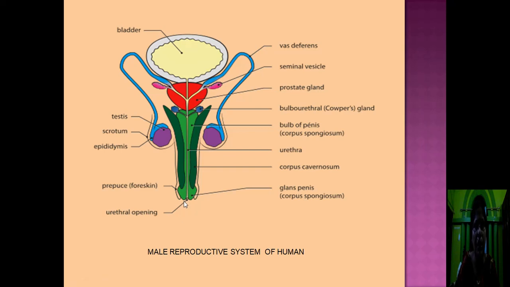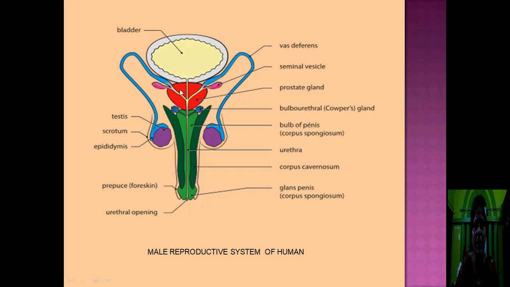In this structure, you can also see the associated glands. The associated glands are of different types. This one is the prostate gland, the first associated gland. Then these two are seminal vesicles. Then these two are known as bulbourethral glands. These are in the form of pairs, bulbourethral glands and seminal vesicles, but the prostate gland is single one.